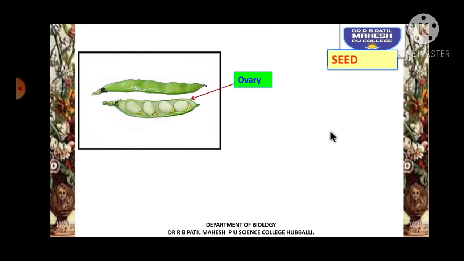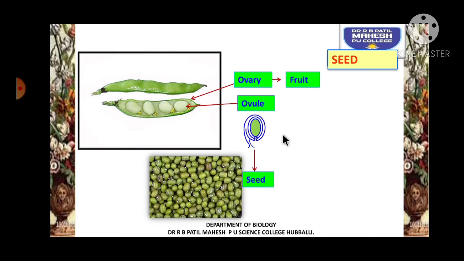Now, coming to further details of these seeds. Seed is a ripened fertilized ovule, correct? So, the green colored portion here was the ovary with one locule with many ovules. That ovary is converted into fruit, whereas the ovules which were there are converted into what, students? Seed. That's why we call seed a ripened fertilized ovule, and fruit a ripened fertilized ovary.